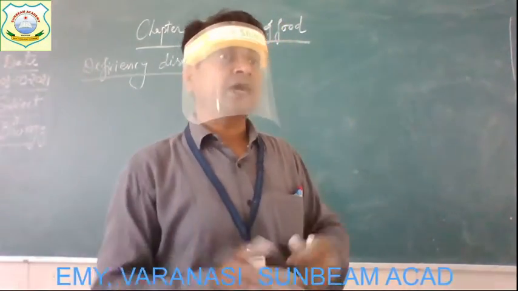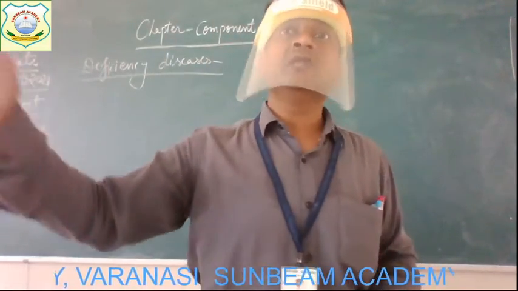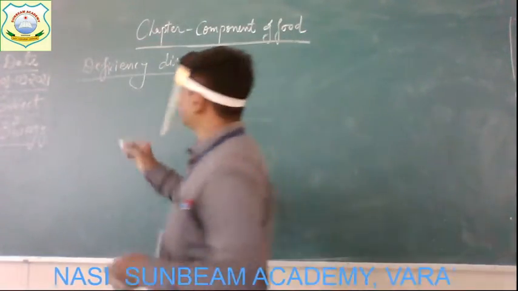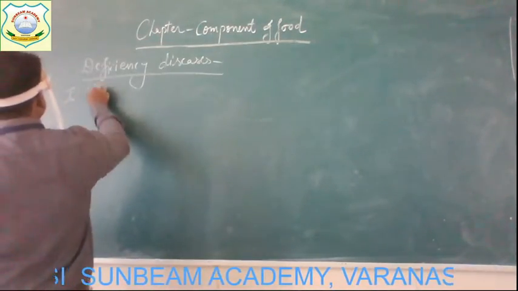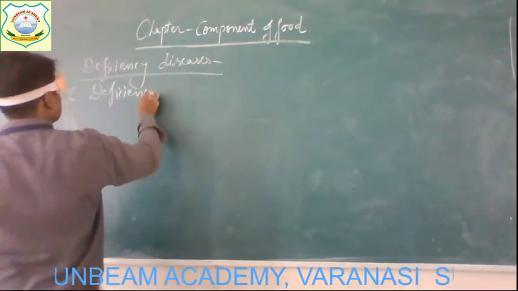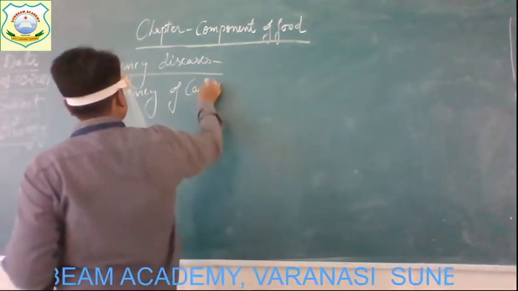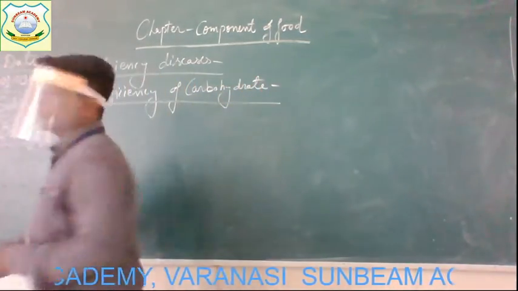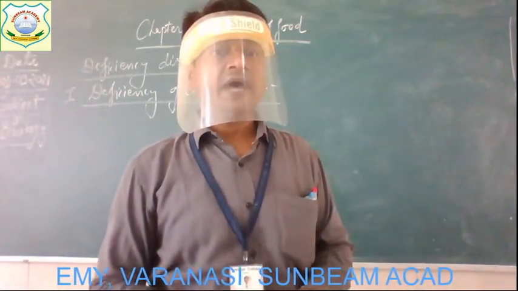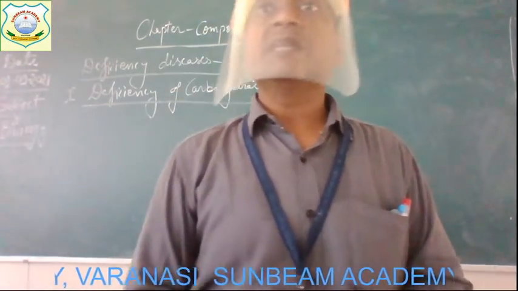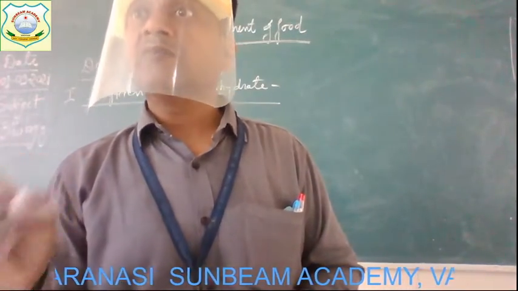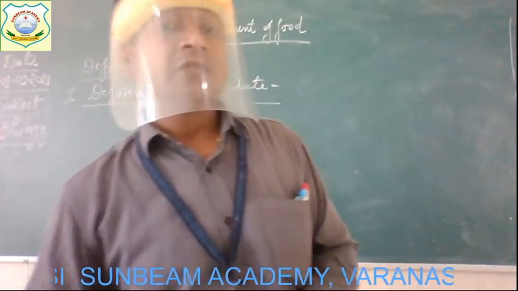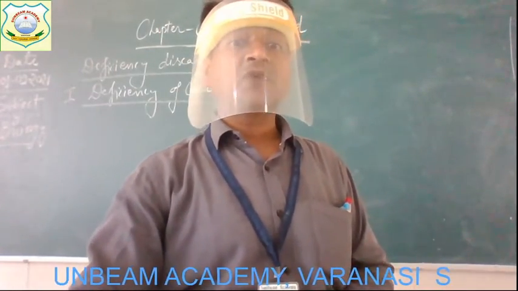Now we will discuss, one by one, the deficiency of different nutrients. So first we will discuss deficiency of carbohydrate. Children, you know very well, the energy giving foods are carbohydrates. Carbohydrate gives us the energy. So most of the energy we need comes from carbohydrate.